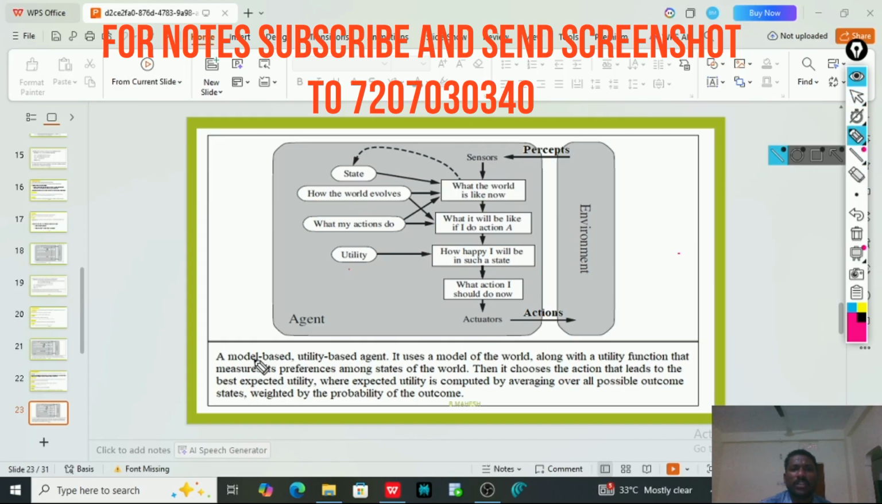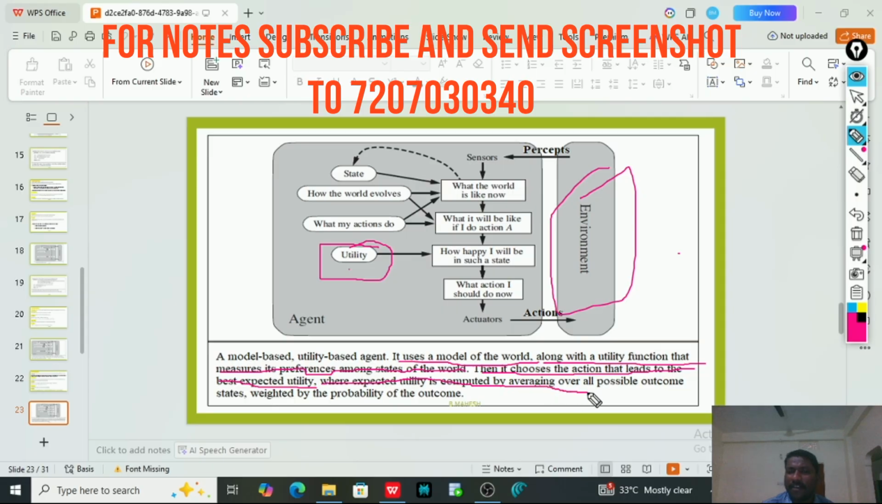So here, the utility-based agent uses a model of the world. World means environment. Along with it, in place of condition, we are seeing the utility function that measures its preferences among the states of the world. Then it chooses the action that leads to the best expected utility, where expected utility is computed by averaging over all possible outcome states weighted by the probability of the outcome. So this is the schematic diagram of utility-based agent.